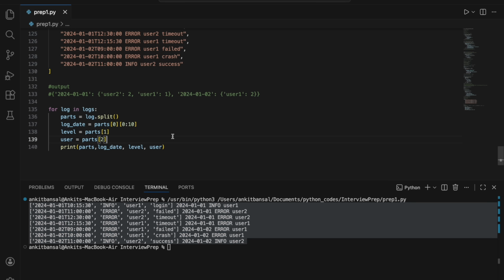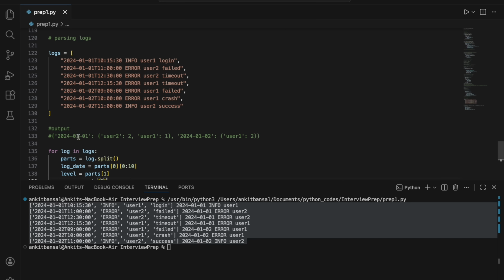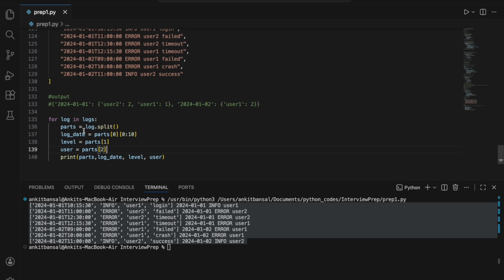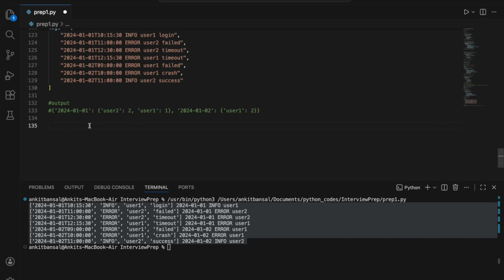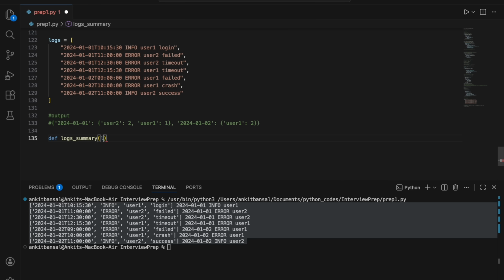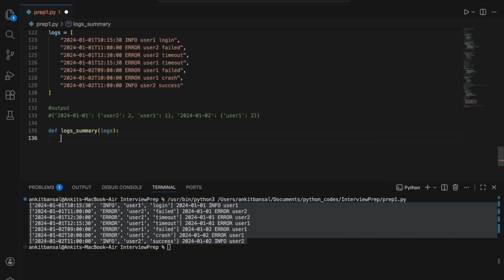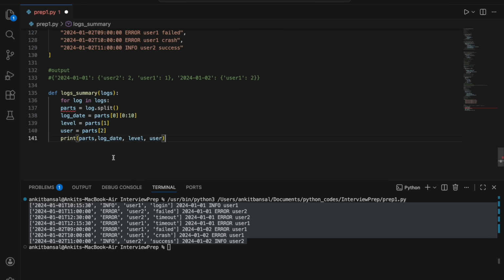Okay, so now we need to do this count. For that, let me create a function first. We will write a function. So Control X, and I'll say define logs summary, and the input will be logs. And then I will start writing my code here. Let me put indentation.